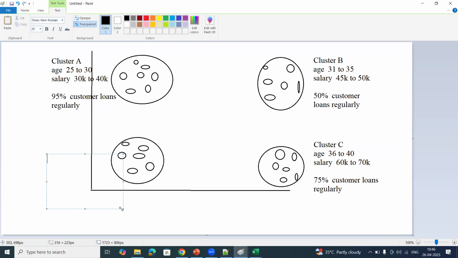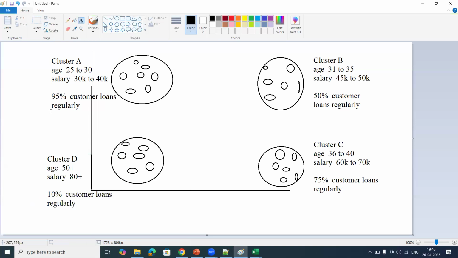And let us assume cluster D. Here the age is some 50 plus, and salary is 80K plus, and only 10% of customers are paying the loans. But this is the basic grouping done based on their historical data: who are paying the loans regularly and what is their age and so on.